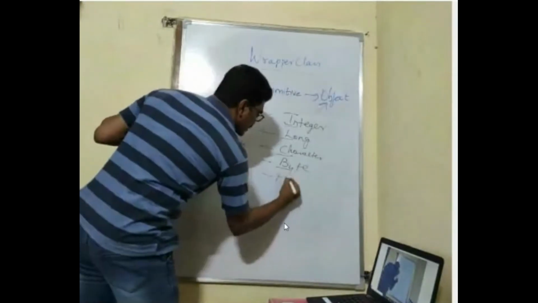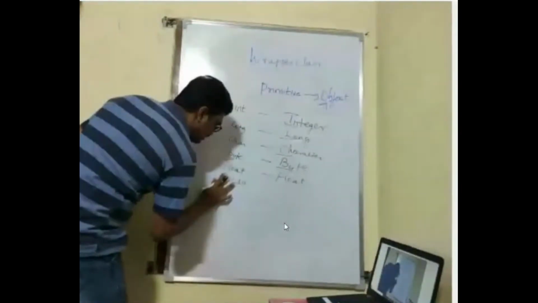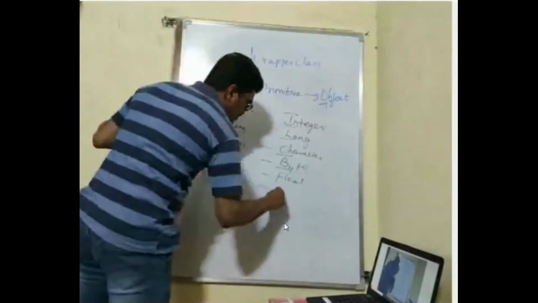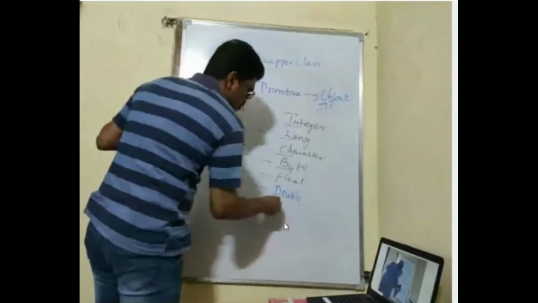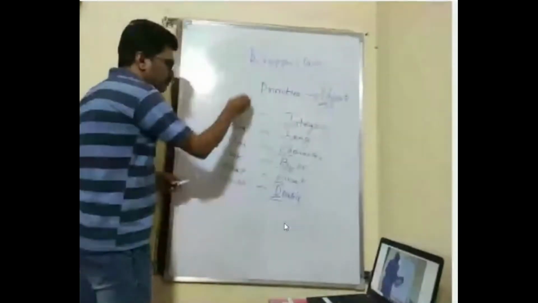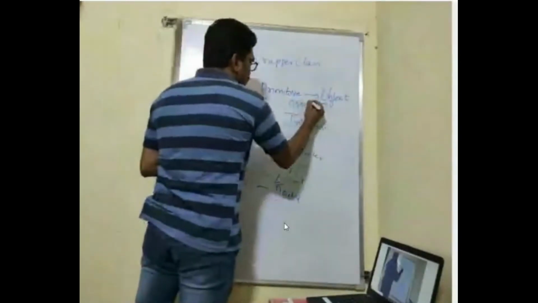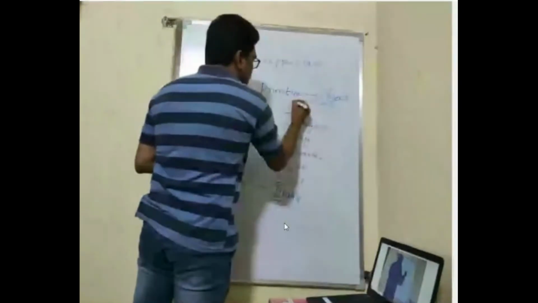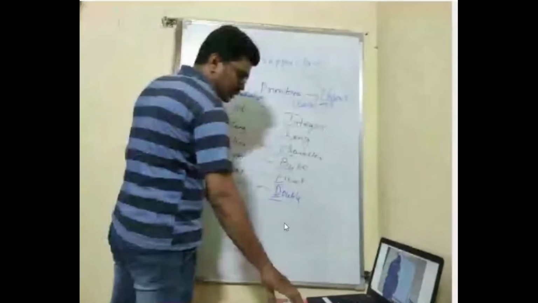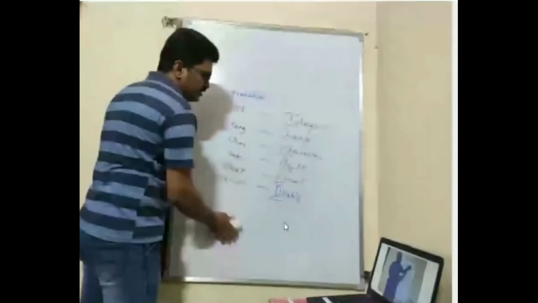Then double, with D small, and here you have Double with D capital. So these are wrapper classes, and these are primitive types. Converting a primitive type to an object is called auto boxing.